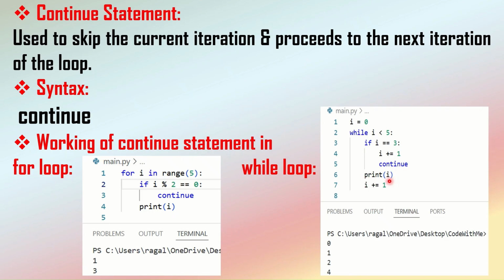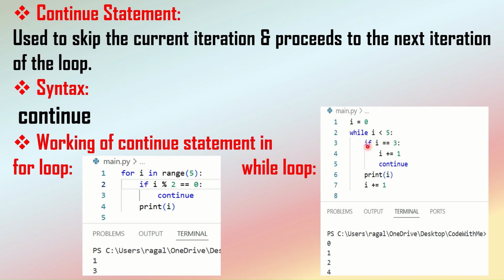If it will not execute these two statements, then the I value will not be incremented. If I value is not incremented, then the condition gets repeated and it will become an infinite while loop. So whenever we want to use the continue statement inside the while loop, we need to make sure that we increment the value of that particular variable inside that condition as well, before we use the continue statement.